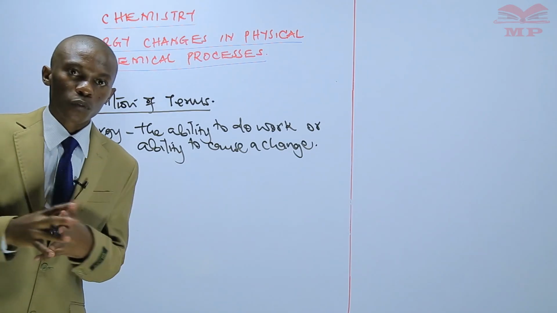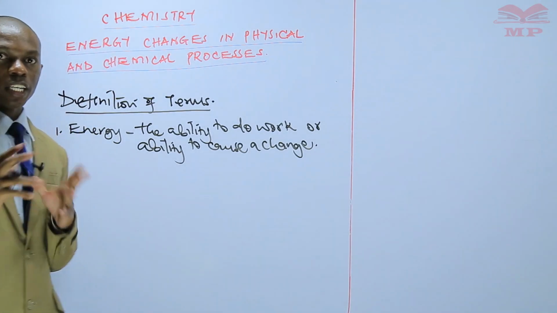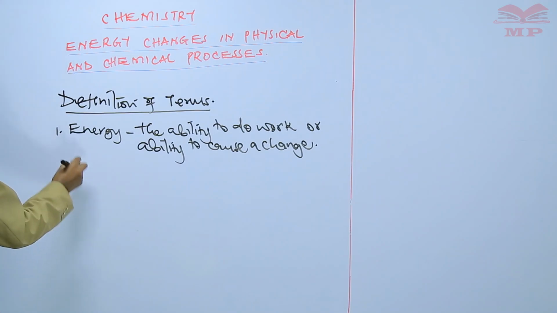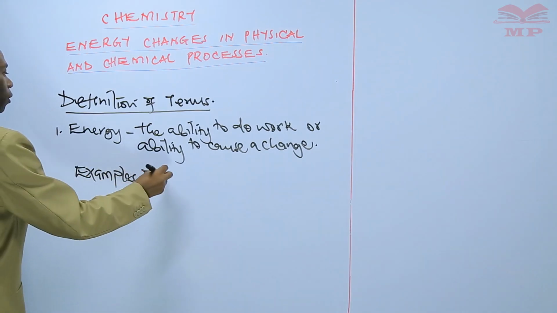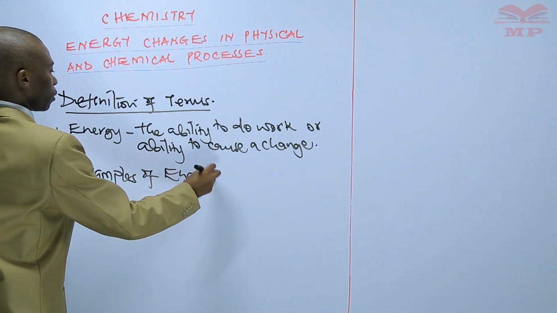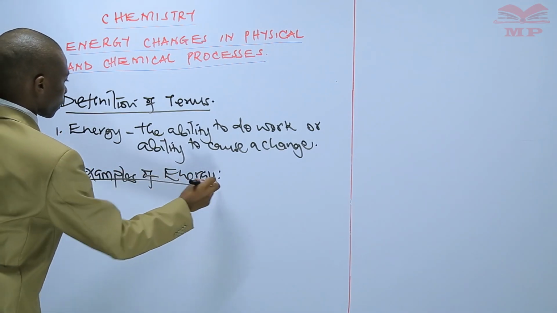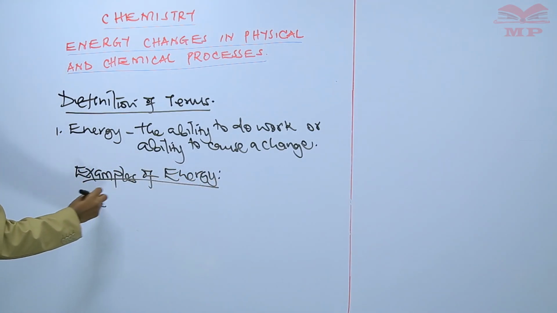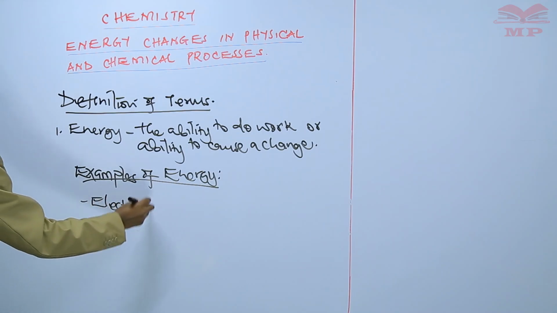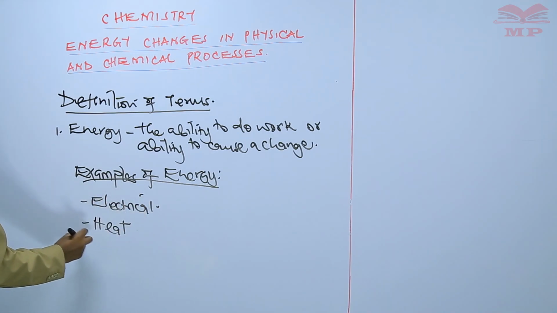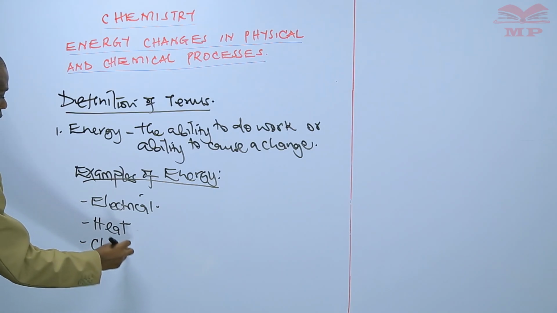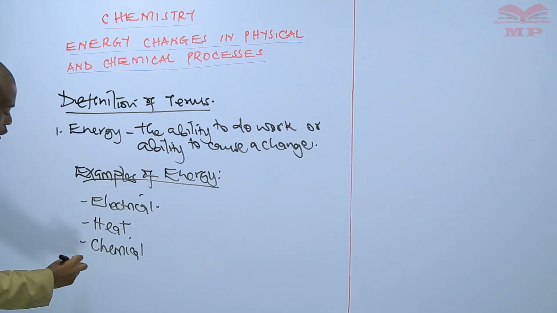There are various forms of energy which include electrical, heat, chemical.